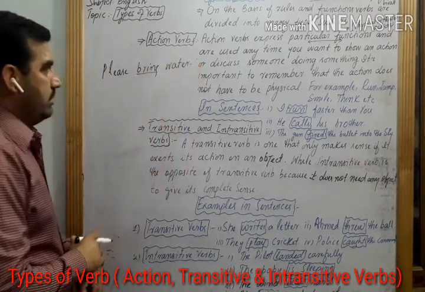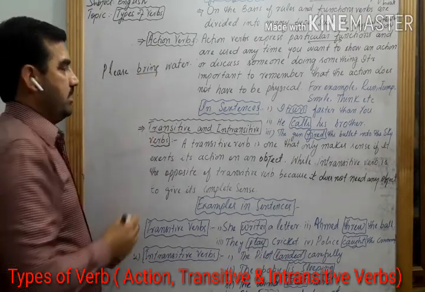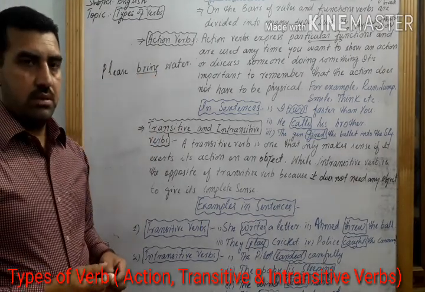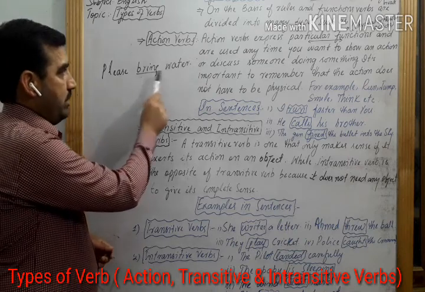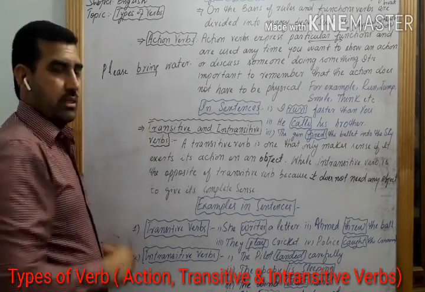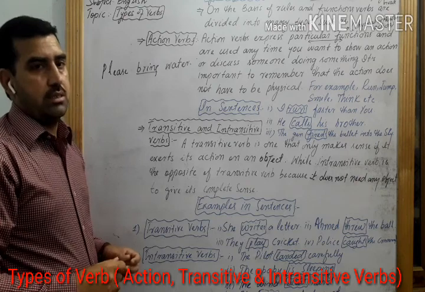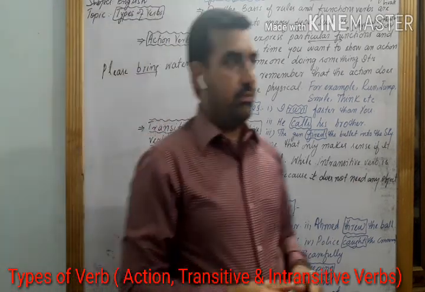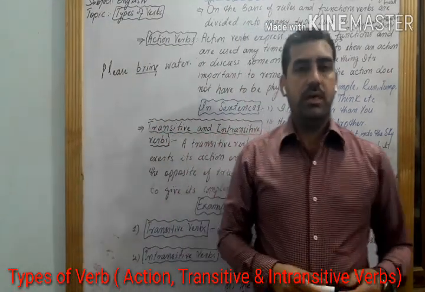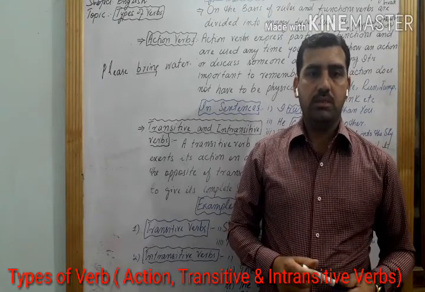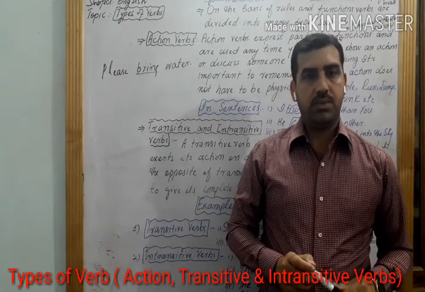This verb bring is an example of a transitive verb, because this verb needs this object to give its complete sense. So a transitive verb needs a direct object to give its complete sense in a sentence.